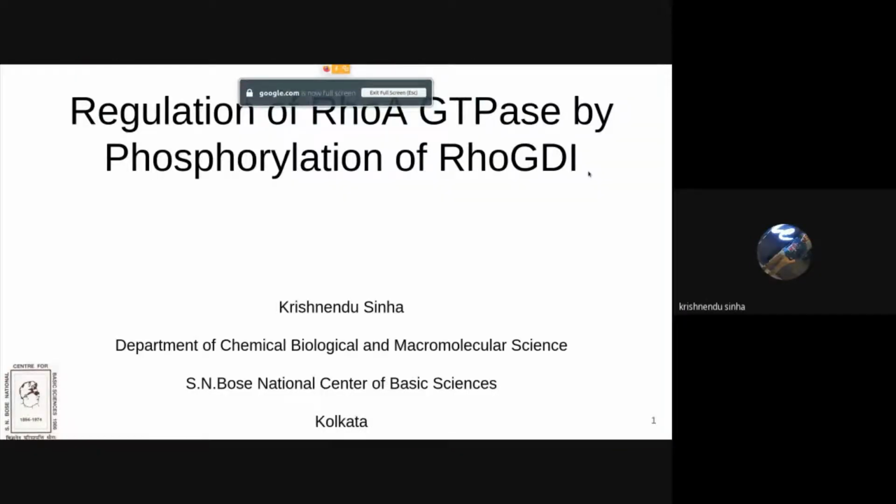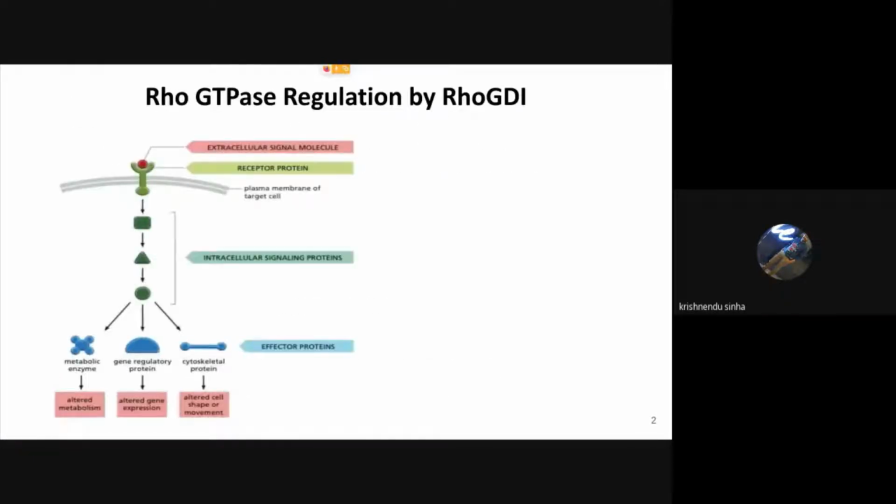So firstly, I would like to thank the organizer for organizing such a beautiful event and also giving us the opportunity for presenting our work. Today, I am going to present our recent work on regulation of RhoA GTPase by phosphorylation of Rho GDI. First, I will start with GPCR receptors. They are basically receptors that receive stimulus from outside the cell and propagate. They activate the G proteins, and these G proteins bind to downstream effectors and ultimately trigger cellular response.